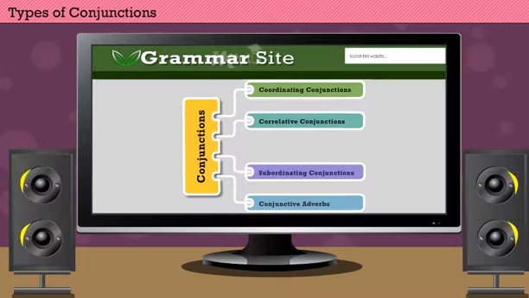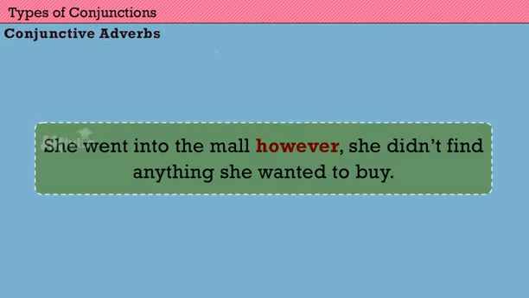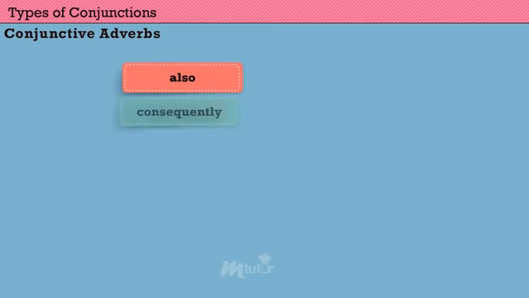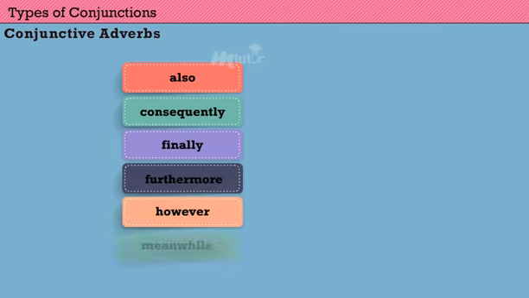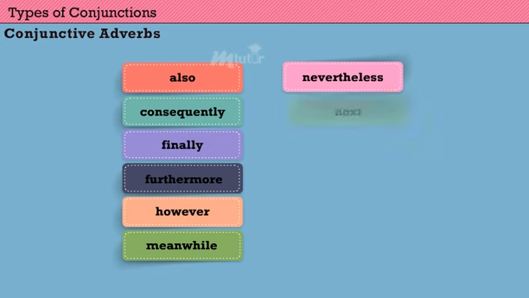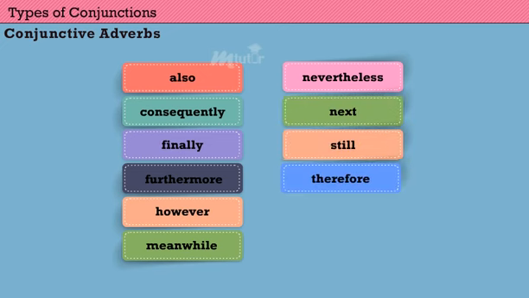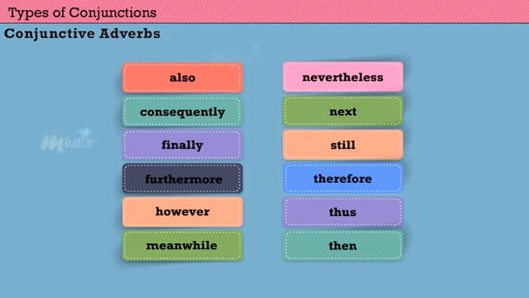And the last one is the conjunctive adverbs. A conjunctive adverb is often used as a transition and placed at the beginning of one independent clause to show how it relates to the previous statement. It is almost always followed by a comma. Also, consequently, finally, furthermore, however, meanwhile, nevertheless, next, still, therefore, thus, and then are some of the conjunctive adverbs.